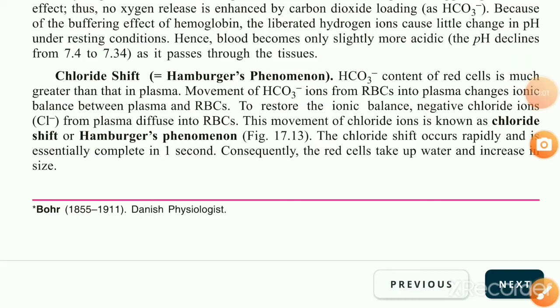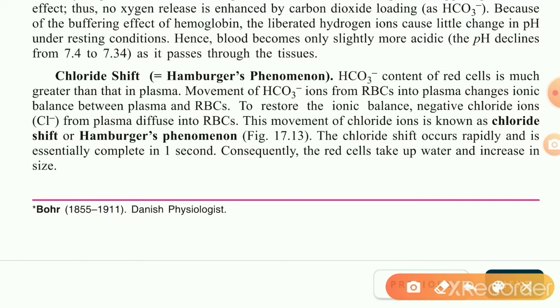Hello everyone. In this video we will discuss a very important topic, that is chloride shift. Chloride shift is also known as Hamburger phenomenon. Hamburger was the name of the scientist, and this phenomenon is named after him, Hamburger's phenomenon. Okay, so what is chloride shift?